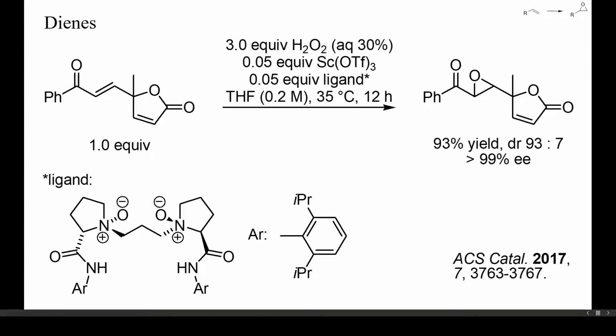Occasionally, such epoxidations have also been performed with the aid of acidic catalysts. In this example, an enone was epoxidized enantioselectively with hydrogen peroxide and 5% of a chiral Lewis acid.